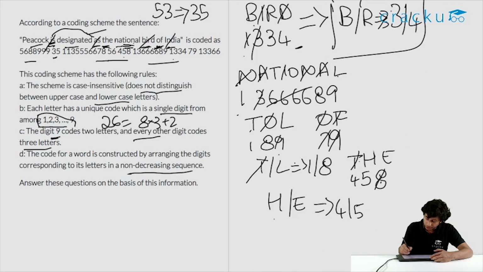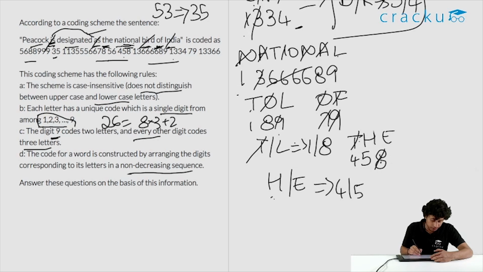Well, we know that H or E is 4 or 5. So where can we find either H or E? We can find E in Peacock. We can find E in designated as well. All the others are done. Only Peacock and designated is left. Peacock is smaller, so it is better we target Peacock first.